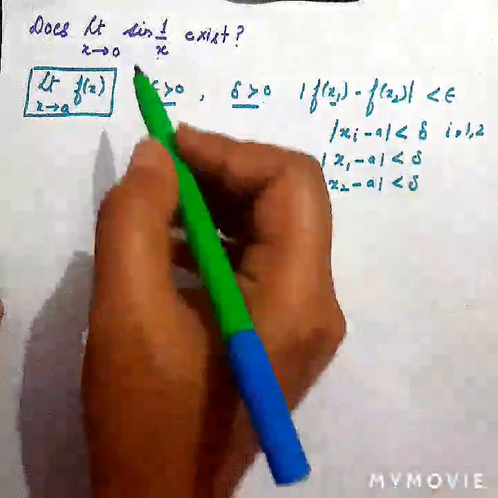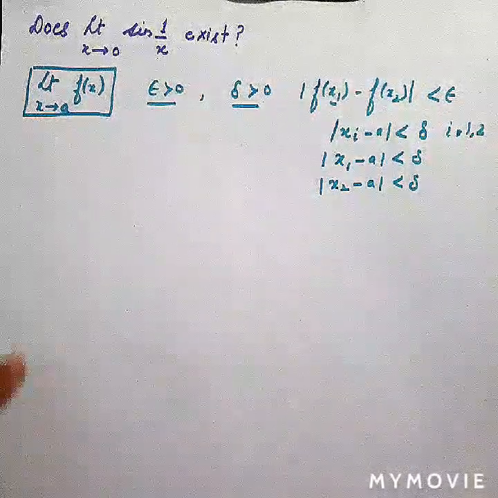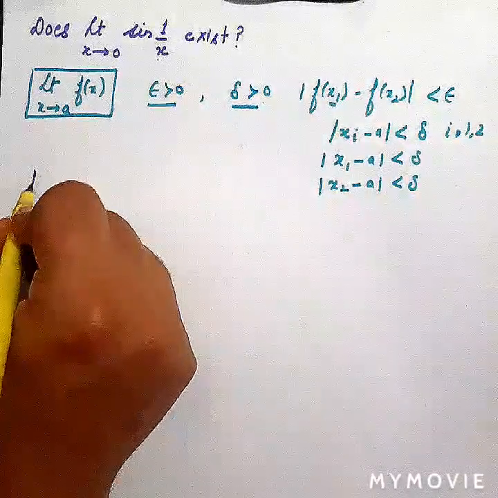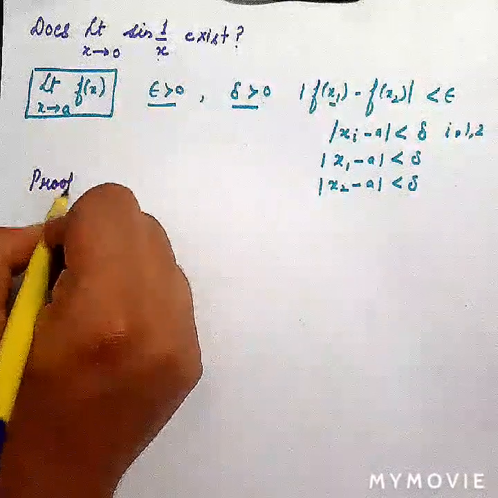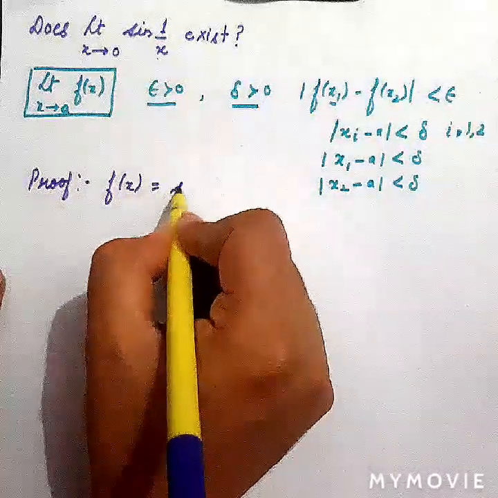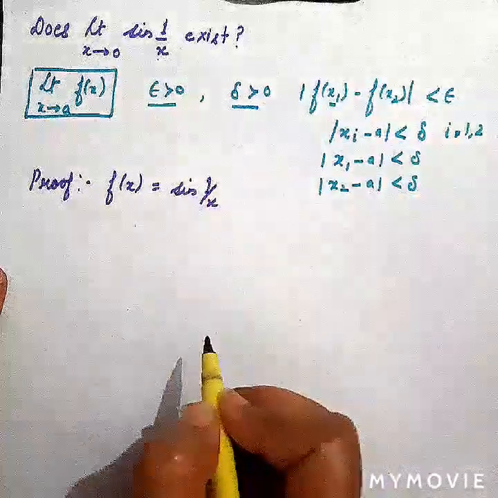So we will come to our question, where sine of 1 upon x exists or does not exist. First of all, we will take f of x equal to sine of 1 upon x, right?